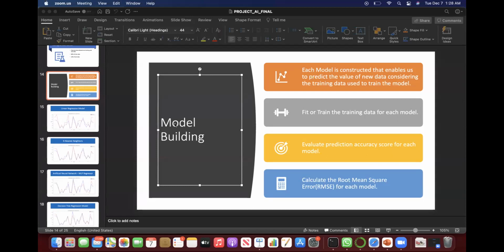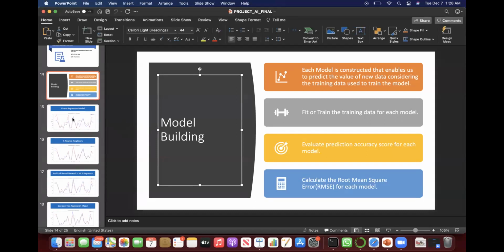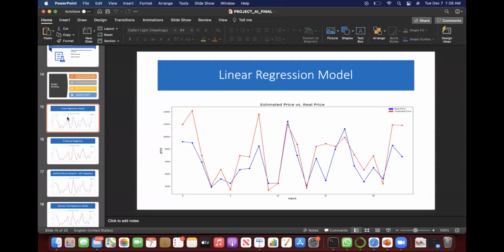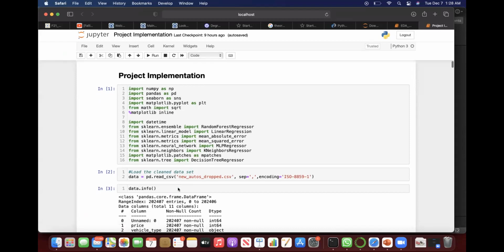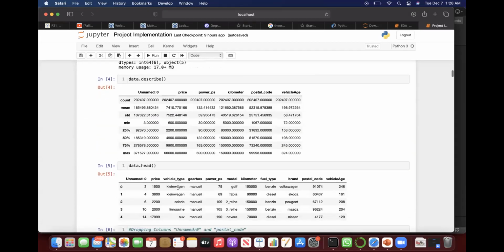Now the cleaned client data set has been created from the past few steps of the exploratory data analysis. From here onwards, we'll start with the linear regression model building. So first, I'll quickly go to the code. Coming to the project implementation, now the clean data set has been loaded, and the data info has been verified.